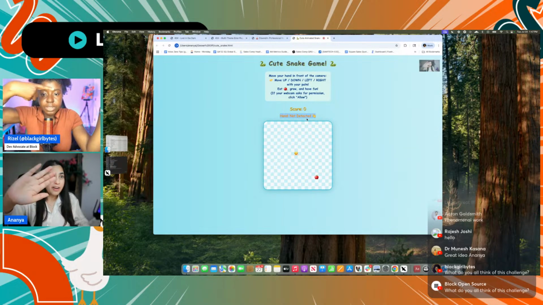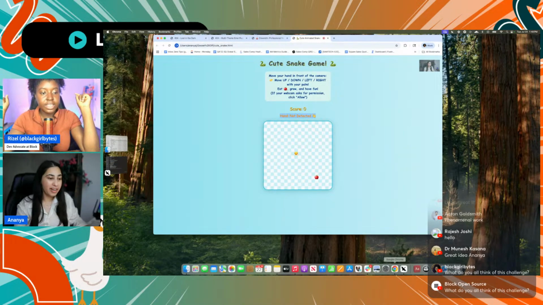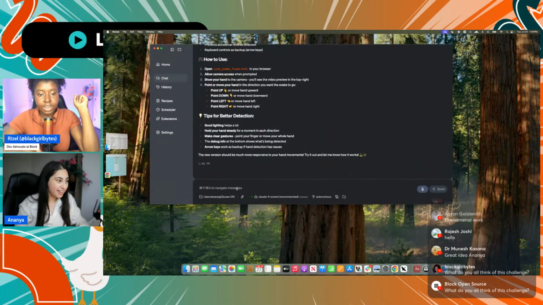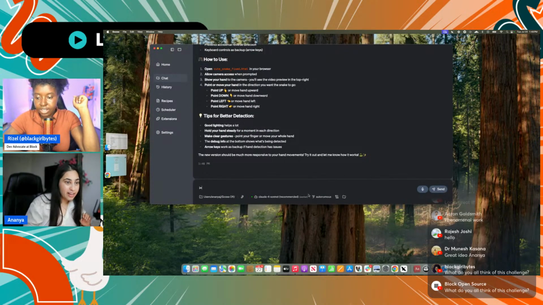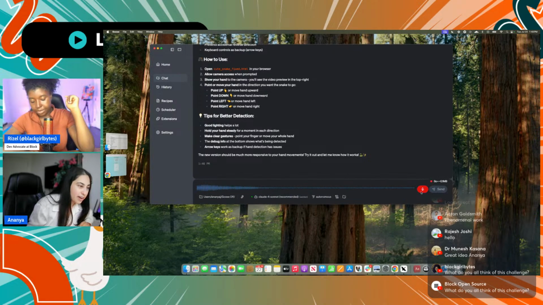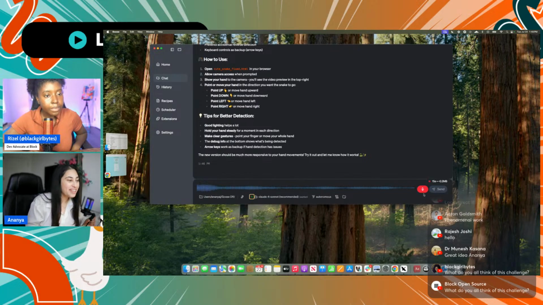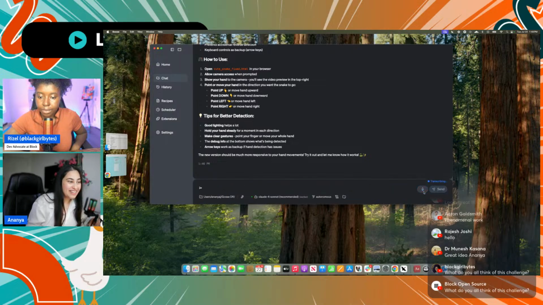What about you do this? Oh yeah, tell it my hand's not being detected. Oh, right, that's why. Okay. Voice dictation. Hey Goose, it looks like the website cannot detect my hand movements. So no matter what movements I'm doing, my snake, which should look more like a snake, is not moving. So can you please fix that and update the file? Thank you.